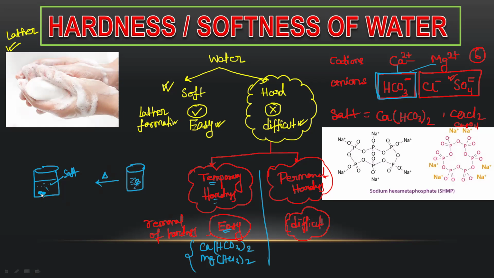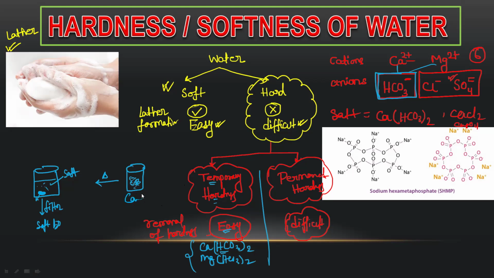Now if something is getting precipitated, you can filter it. With simple filtration you can remove this. So now you can get soft water. Very easy, right? Now what happens in heating? Remember, bicarbonate salt is soluble, but carbonate salt is insoluble. What reactions happen in this system?